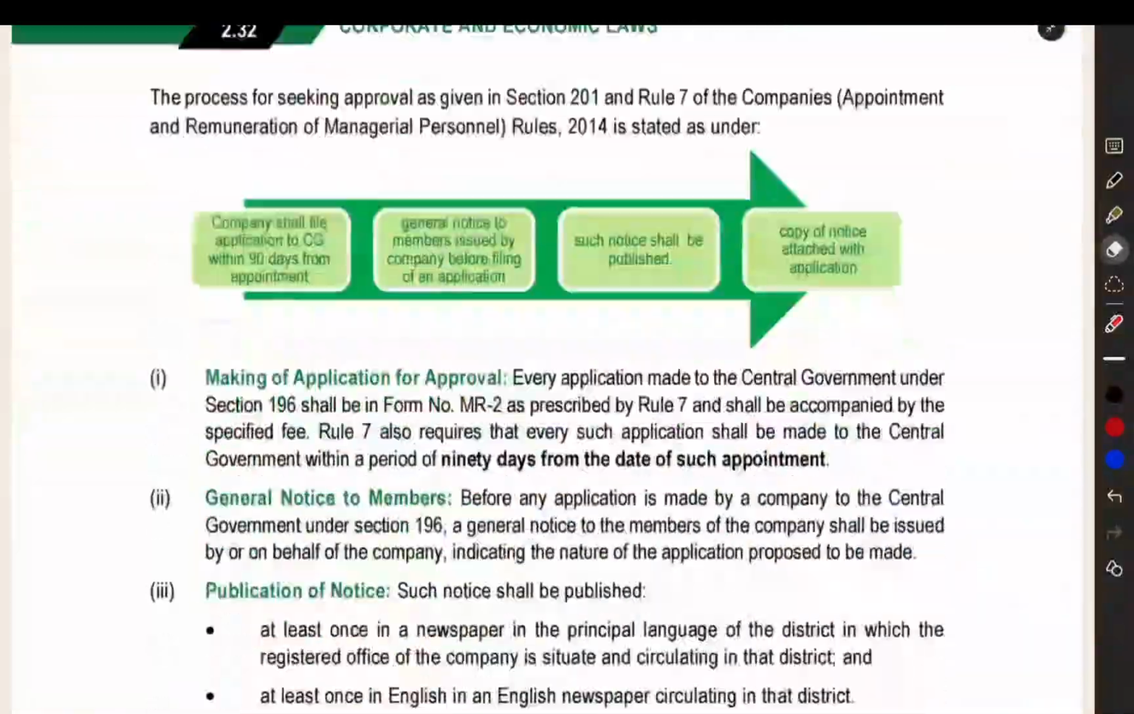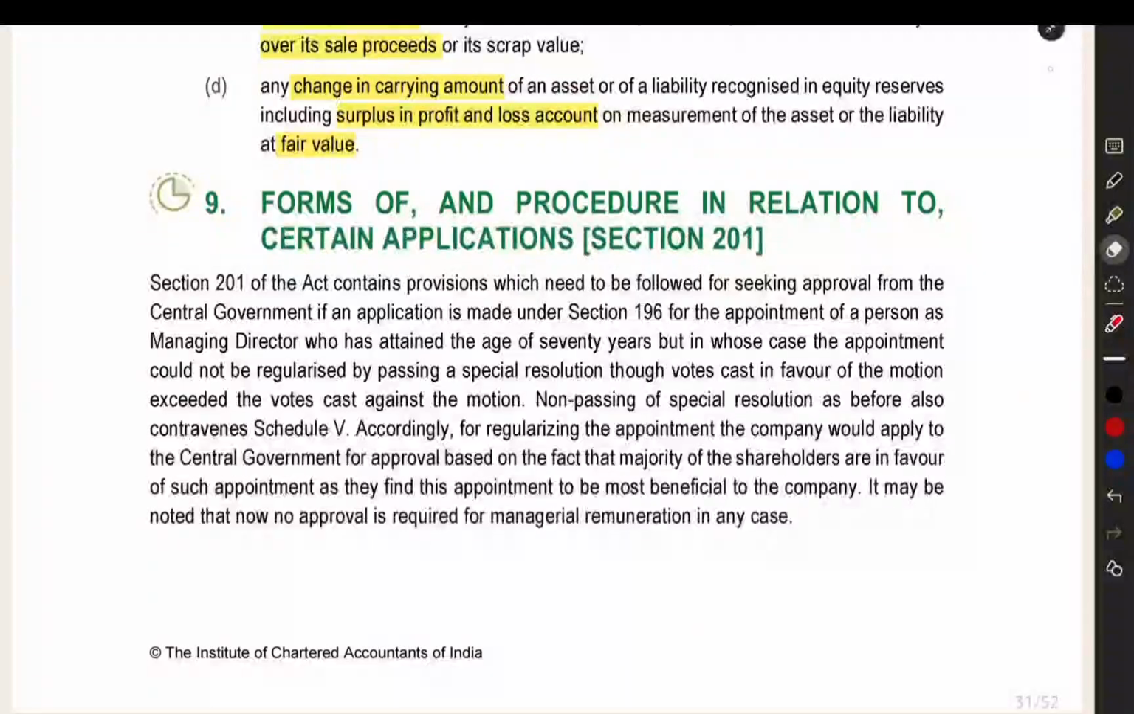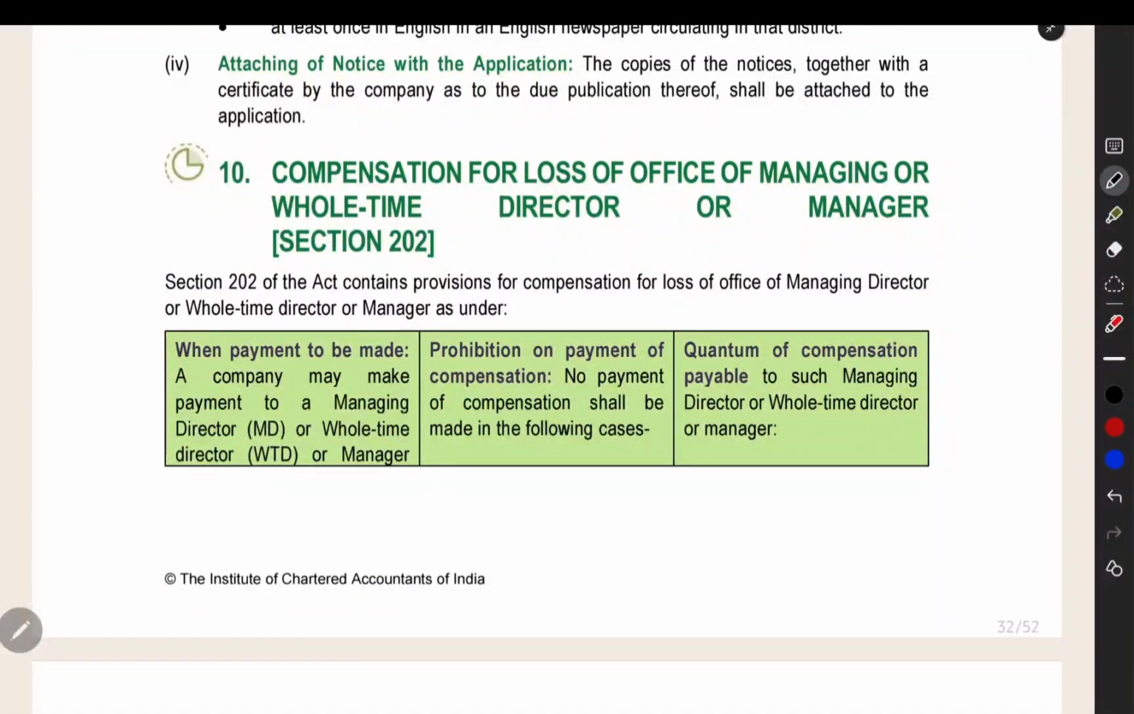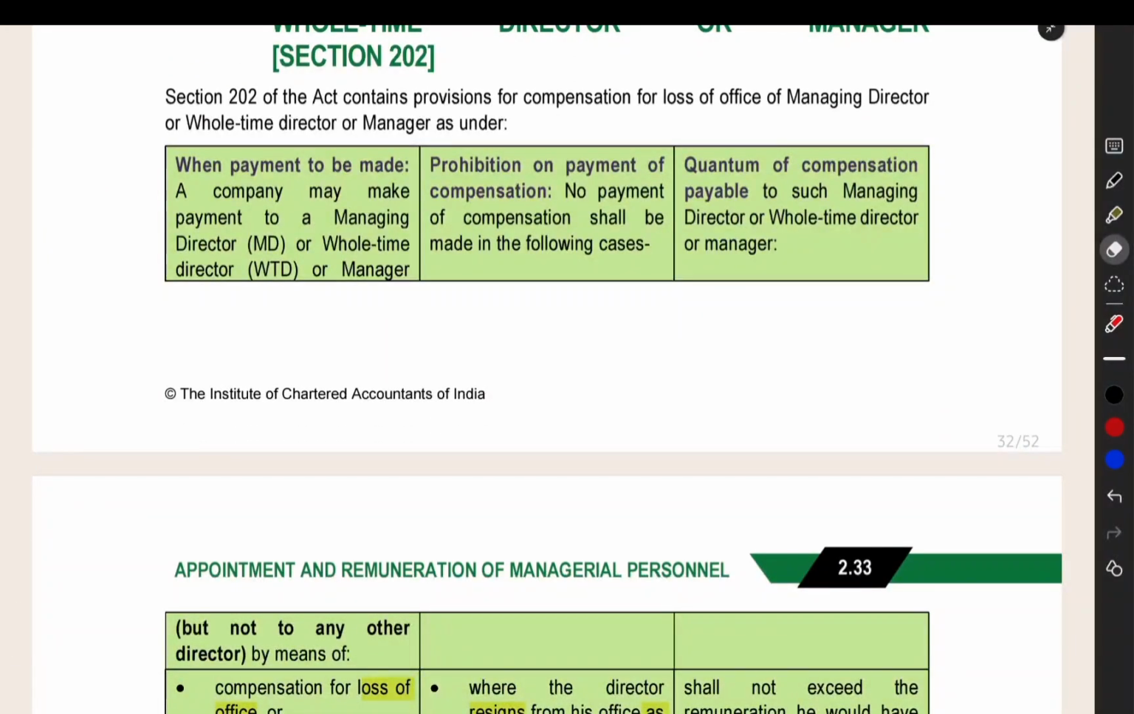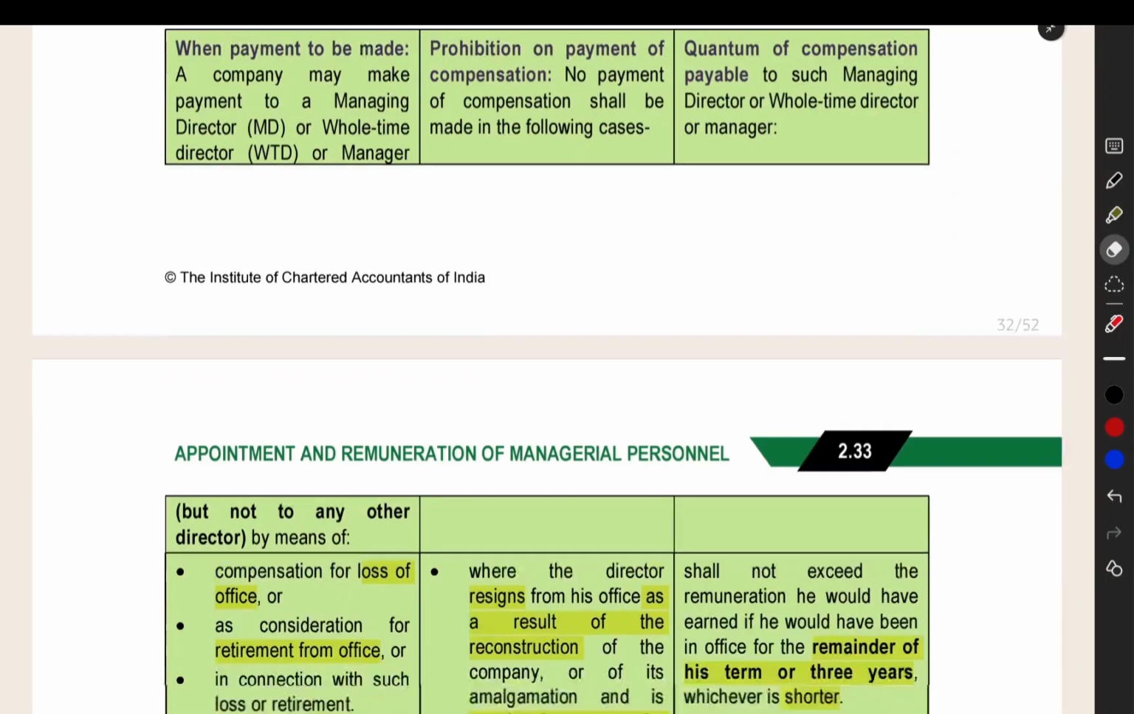And then the next thing is section number 202, compensation for loss of office. When you are firing some person, some director or MD, WTD, manager, you have to give some compensation to them. Relating to that, this section is there. In some cases, you will not be giving the compensation.